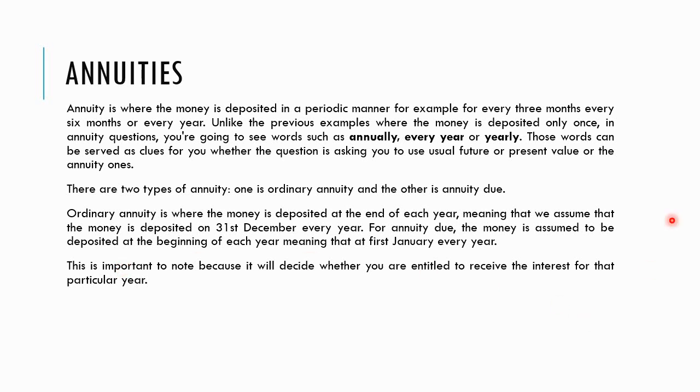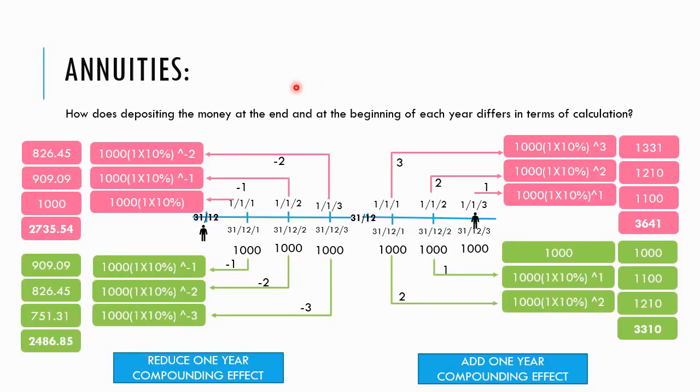Right, so this is important because it will decide whether you are entitled to receive the interest for that particular year. So how does depositing the money at the end and at the beginning of each year differ in terms of calculations? If you look, I have given you two timelines here, and the money is deposited in a yearly manner, 1,000, 1,000, 1,000 for 3 years.